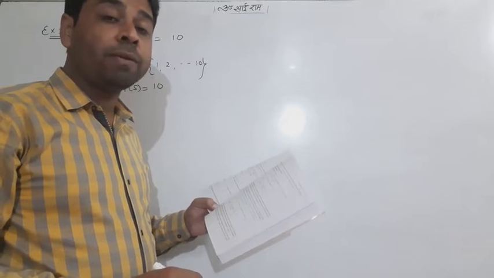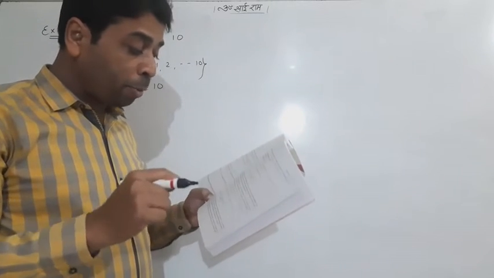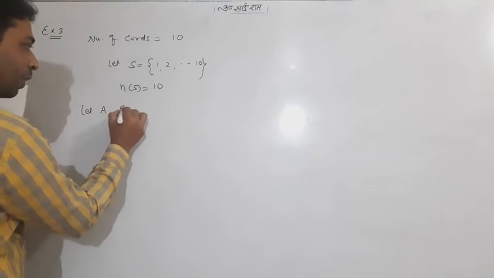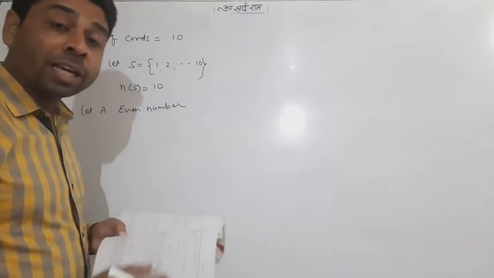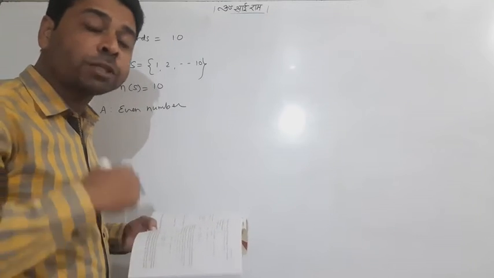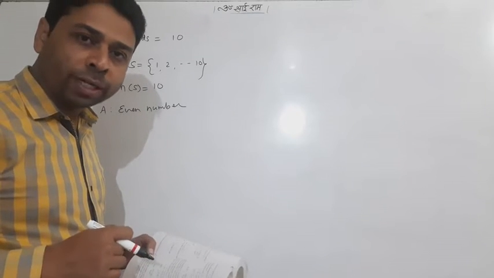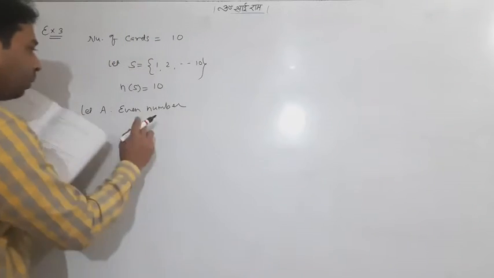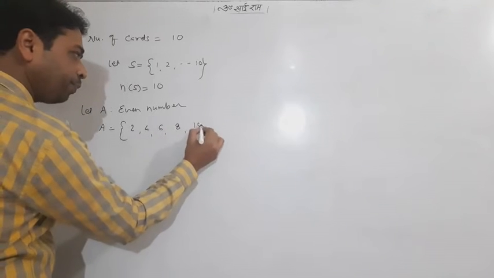And the event whose probability we need to find out will be called A. Look at, find the probability. What is the probability that it is an even number? So I say A is an even number. Now don't be confused. In this question, the given event, the known event, has been given early, and the required event whose probability we need to find out is given later. So A, whose probability we need to find out, is even number: 2, 4, 6, 8 and 10.